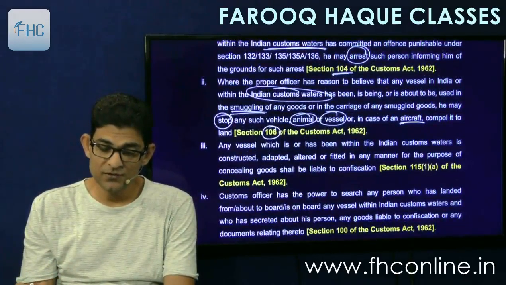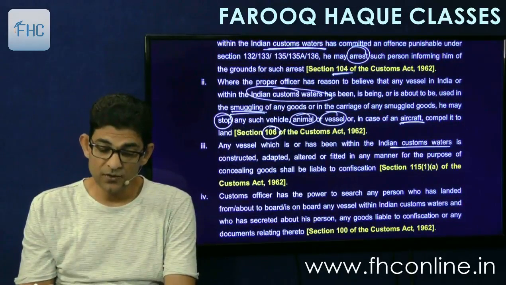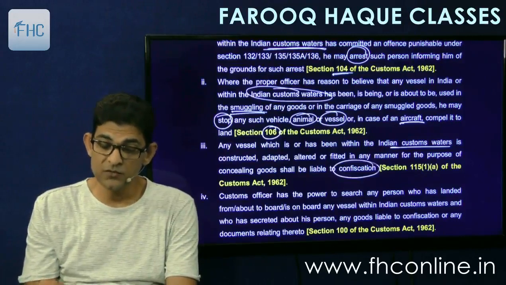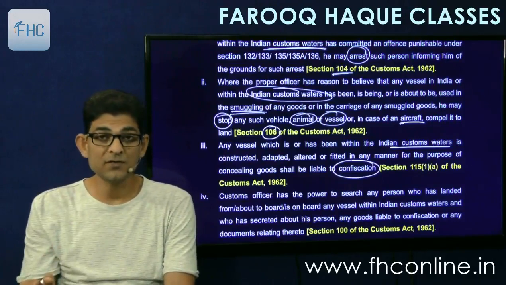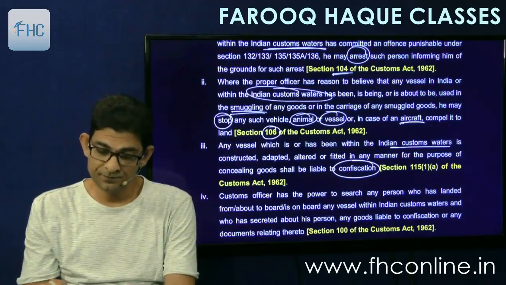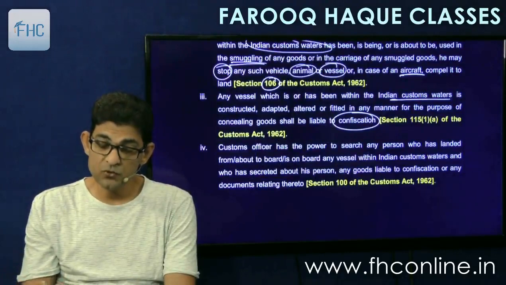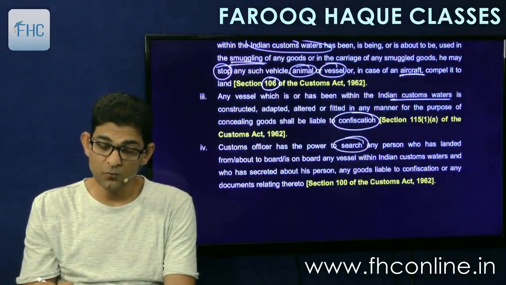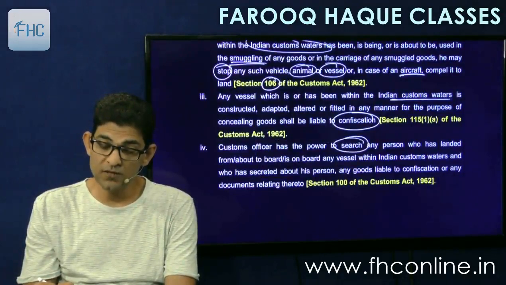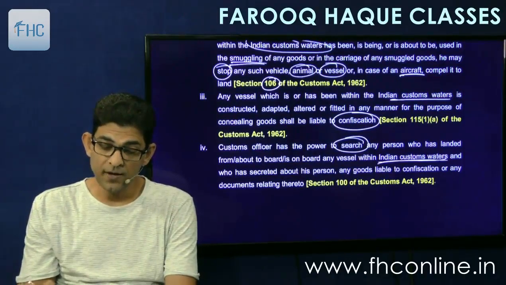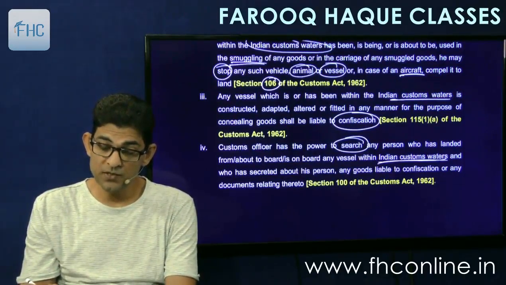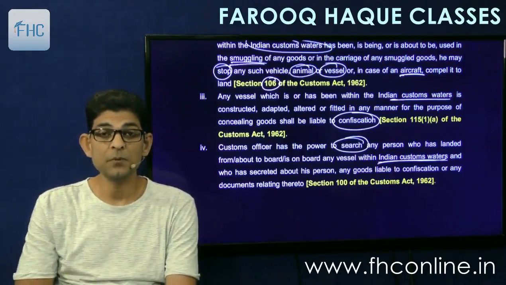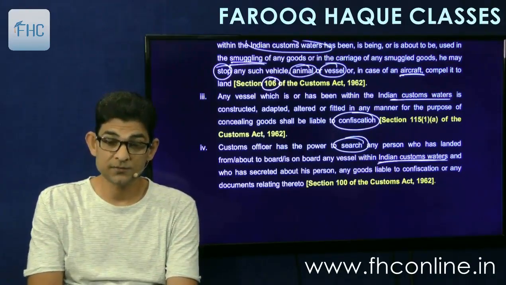Then any vessel which is or has been within the Indian customs waters and is constructed, adapted, altered or fitted in any manner for the purpose of concealing goods shall be liable to confiscation. If you are concealing goods in that vessel or vehicle, it will be confiscated. And the customs officer has power to search any person who has landed from or is about to board or is on board any vessel within Indian customs waters, and who has secreted about his person any goods liable to confiscation or any documents relating thereto. Means the people who are found there can be searched, body search.